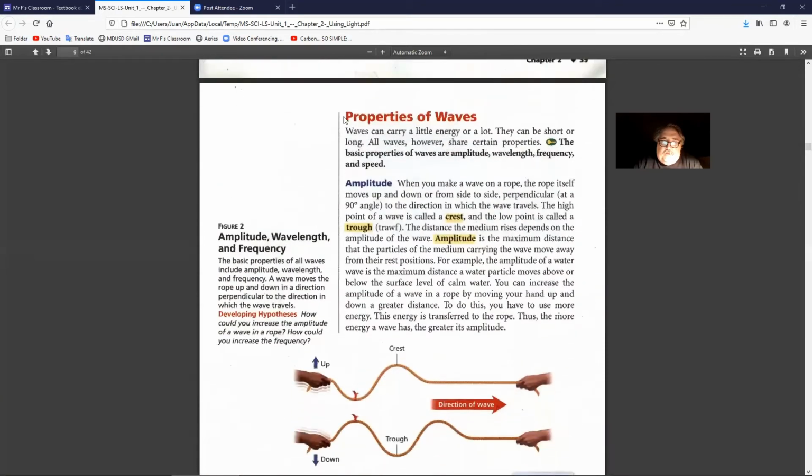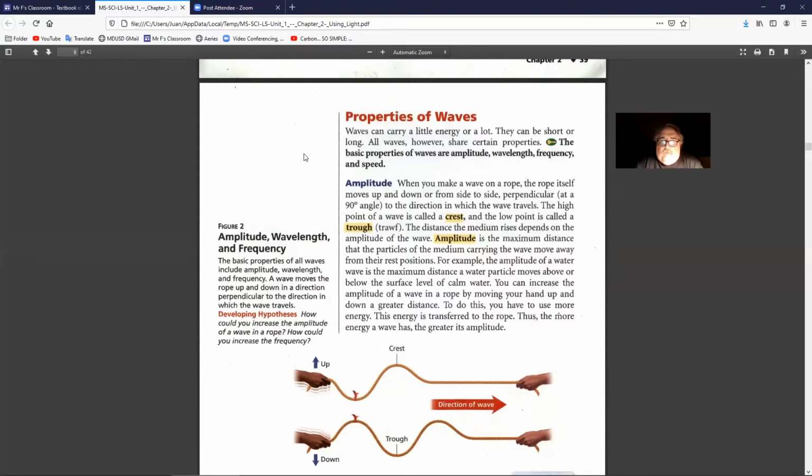Properties of waves. Waves can carry a little energy or a lot. They can be short or long. All waves, however, share certain properties. The basic properties of waves are amplitude, wavelength, frequency, and speed. Amplitude. When you make a wave on a rope, the rope itself moves up and down or from side to side, perpendicular at a 90-degree angle to the direction in which the wave travels.